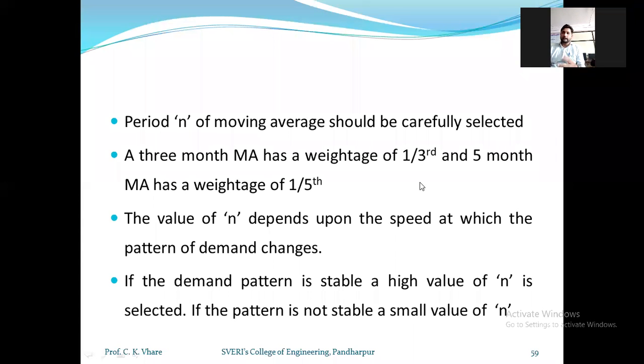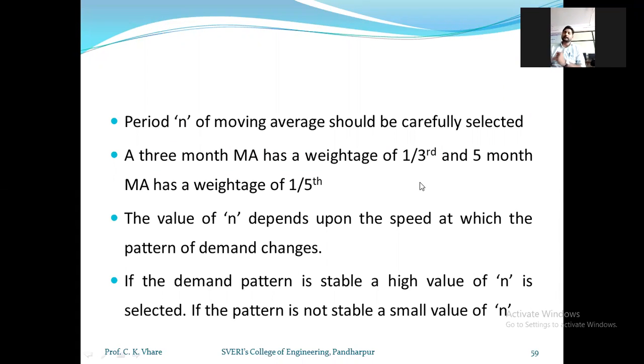So here we should prefer two values of n, that is 3 and 5. Mostly preferred values are 3 and 5. If the demand is stable, then we can go for an n value of 5, and if the demand is highly unstable, then we will go for an n value of 3. In that case the weightage for each value will be 1/3 or 1/5.